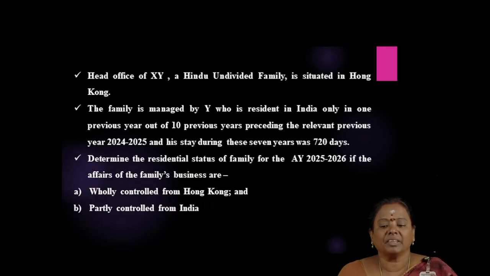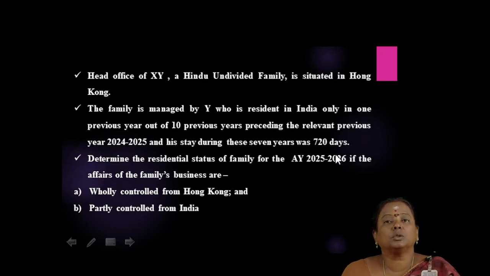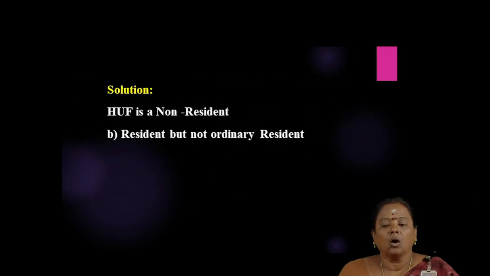Here in this problem, it is clearly given that the Karta is a resident for 1 year out of 10 years, and he is in India only for a period of 720 days out of the 7 years immediately preceding the relevant previous year. So, the Karta does not satisfy the two additional conditions. Hence, the Hindu undivided family will become resident but not ordinarily resident for the relevant assessment year, that is, the assessment year